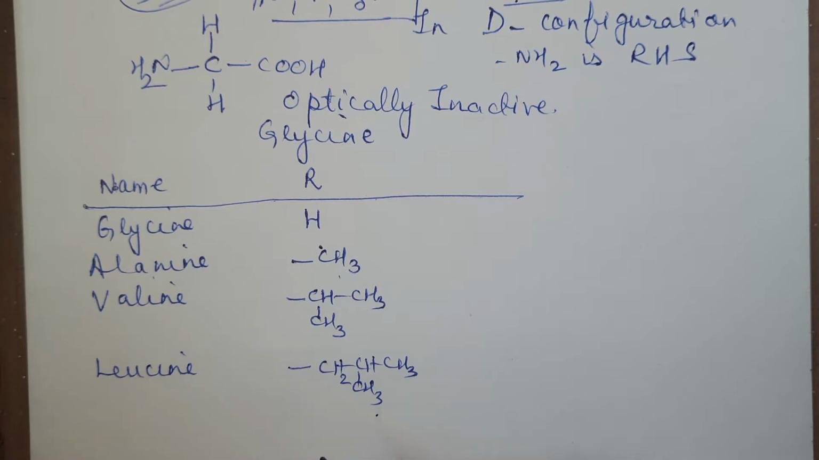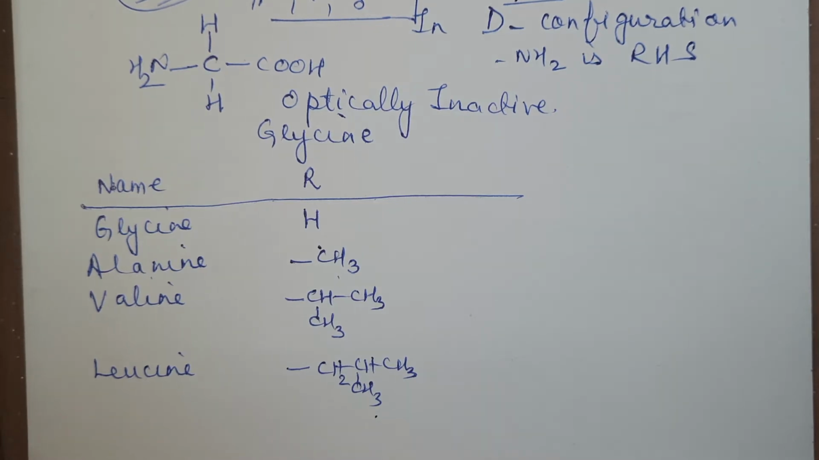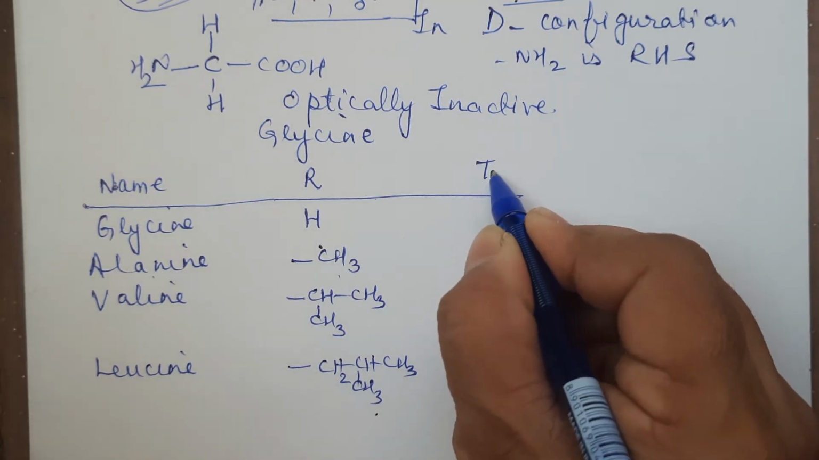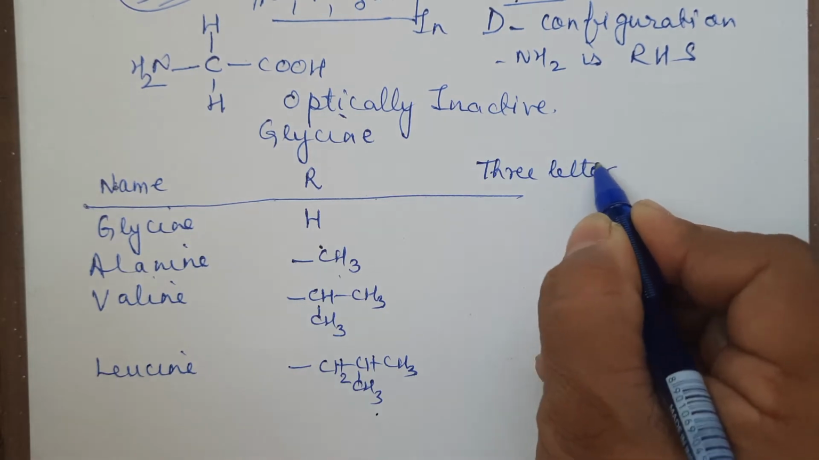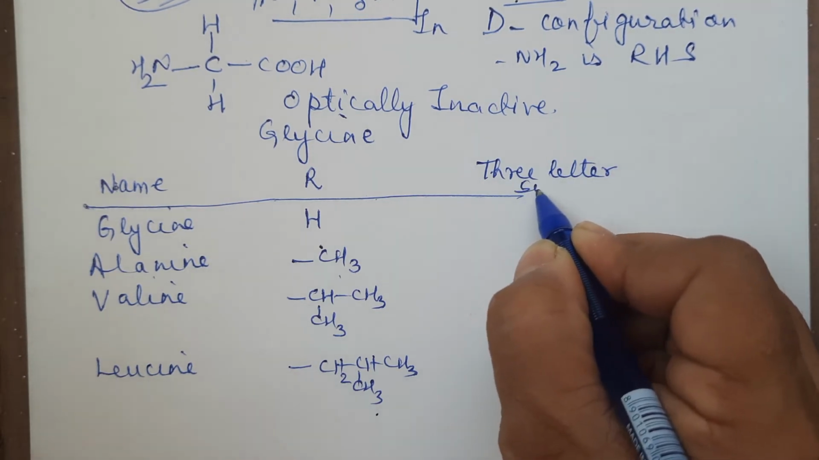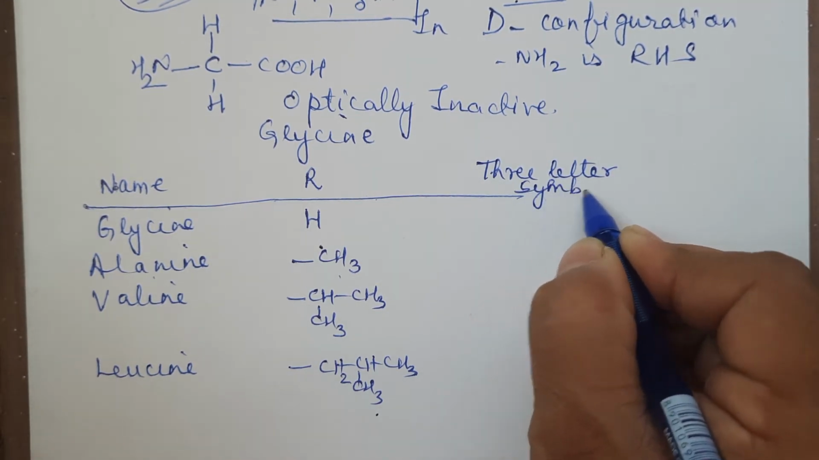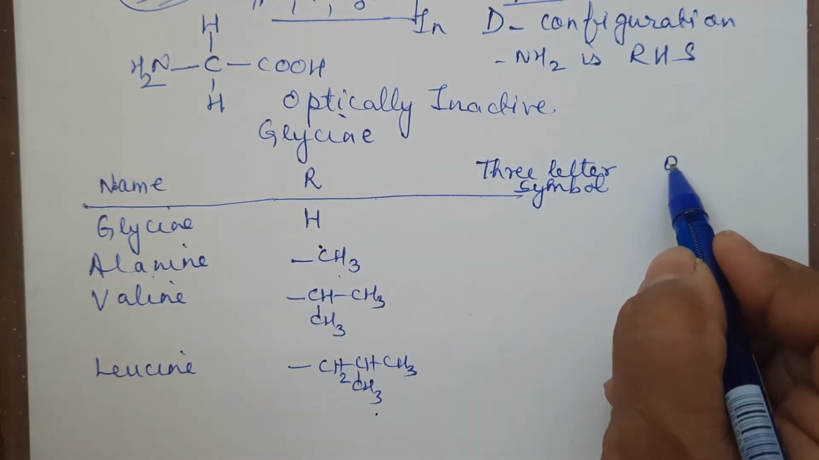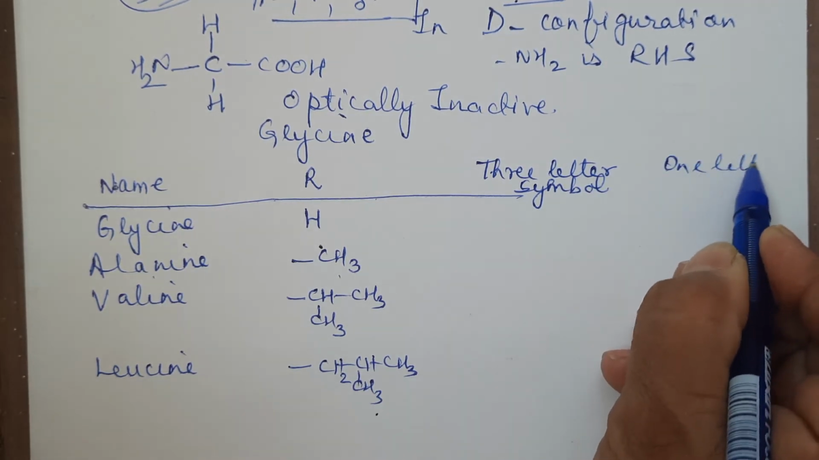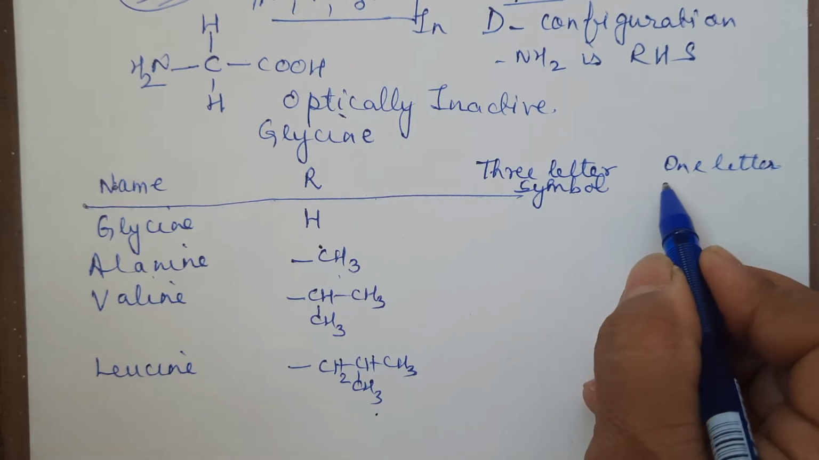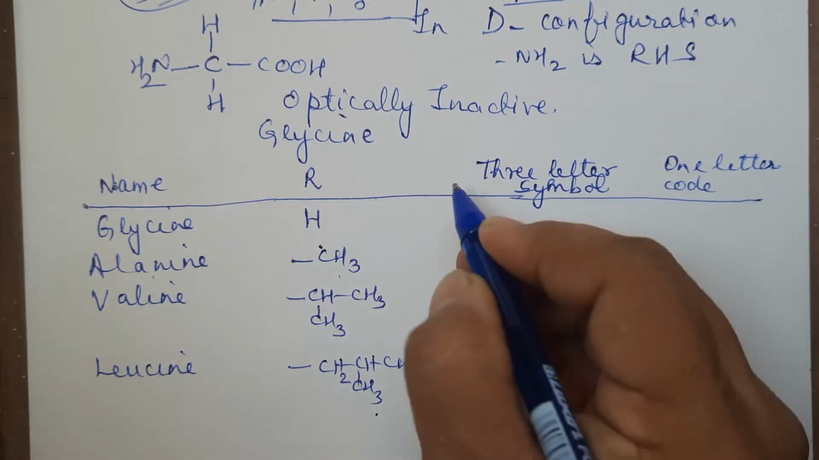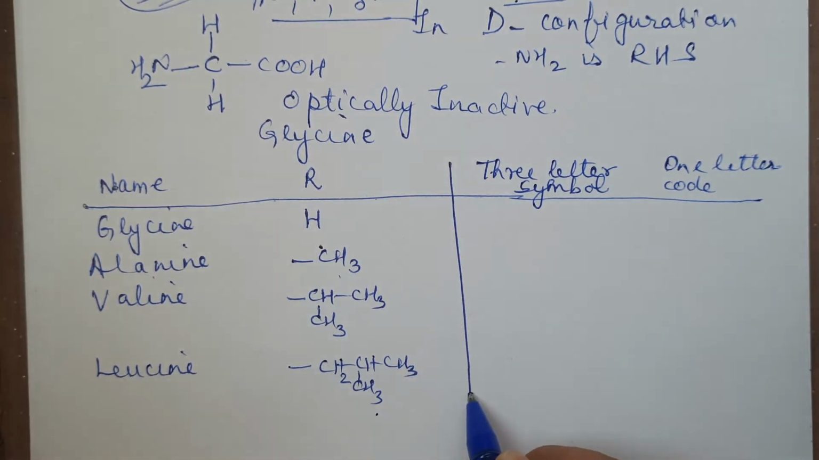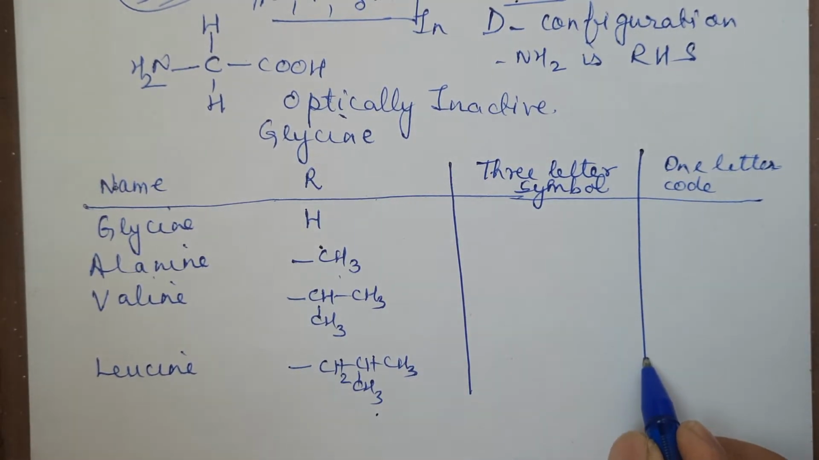One more thing. These amino acids are represented by either a 3-letter symbol, or they can be represented by a 1-letter code. Now what are these? I'll just tell you for these 4. We need not go for all the amino acids.